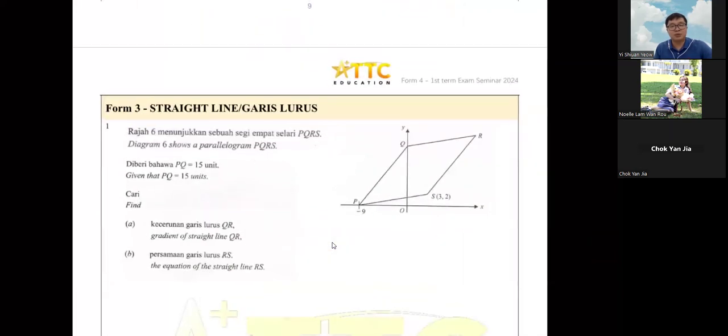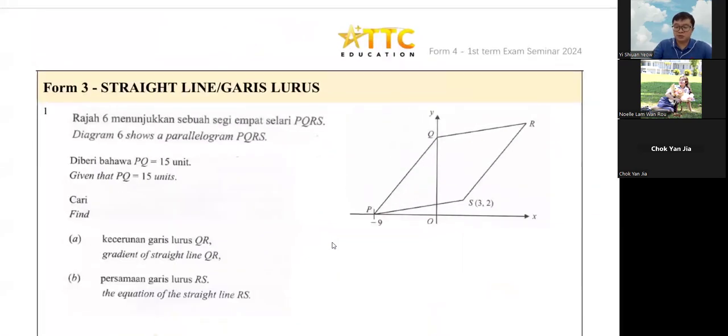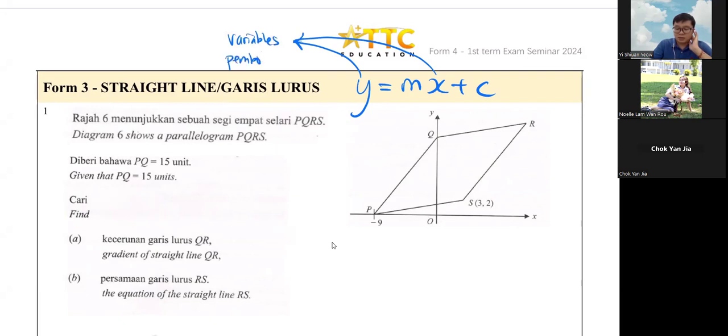Okay, so anyway, I will be going into Form 3, Chapter 9, straight lines, garis lurus. Of course, it's very familiar, right? It's very familiar because it's the last chapter last year. So your y equals to mx plus c. Everything comes back to this formula. Technically, your y and your x are your variables, means your pemboleh ubah. Pemboleh ubah means always changing one.